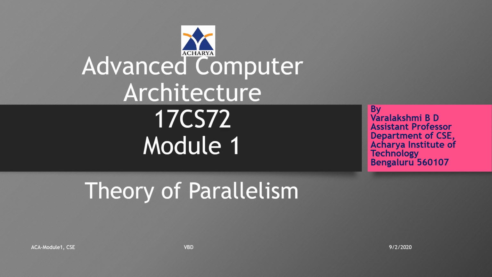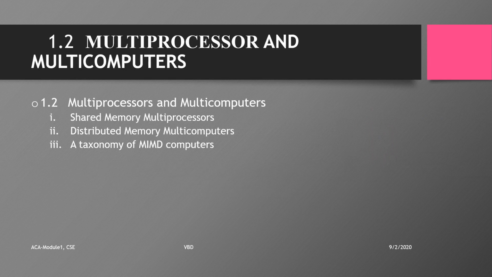Continuing on module 1, today we are going to study multiprocessors and multi-computers, and also multi-vector and SIMD computers. In multiprocessors and multi-computers, we can have memory which is shared or memory which is unshared or distributed. Based on this, we are going to study shared memory multiprocessors, distributed memory multi-computers, and also a taxonomy, that is a classification of MIMD computers.